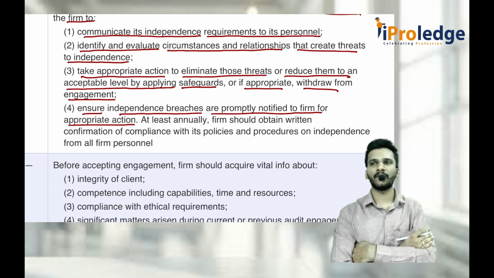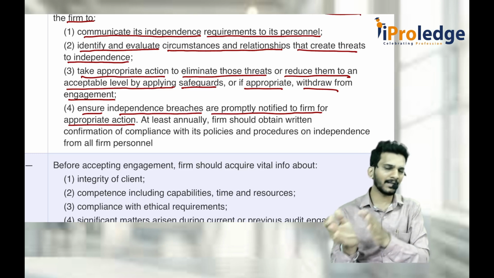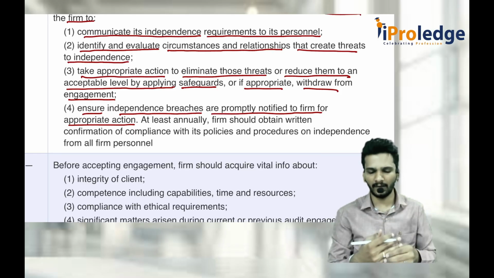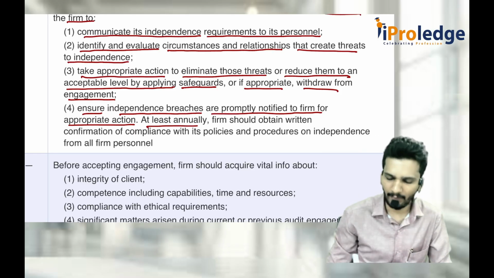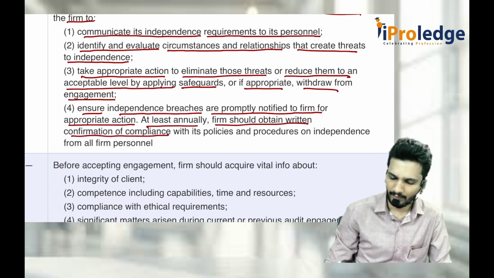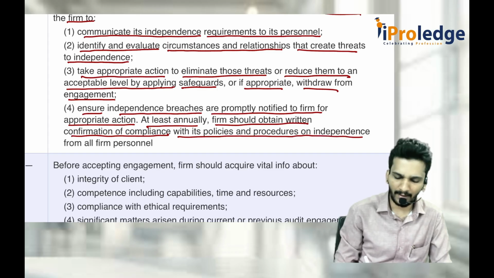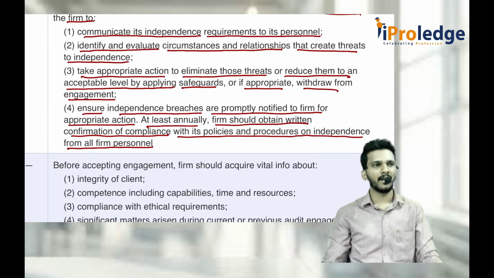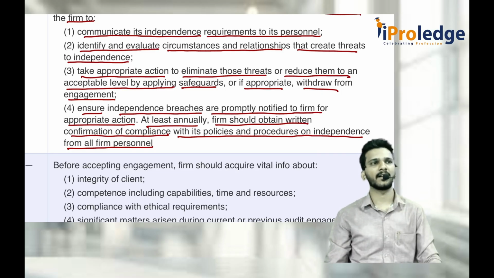Then you make sure that the firm has such policies that whenever there is a breach, the people should come and immediately tell the firm, or the firm should be in a position to easily identify that thing. At least annually, the firm should obtain written confirmation of compliance with policies and procedures on independence from all the firm personnel. That means every year you ask everybody, are you independent of everything whatever we are doing with respect to the client? At least once in a year.